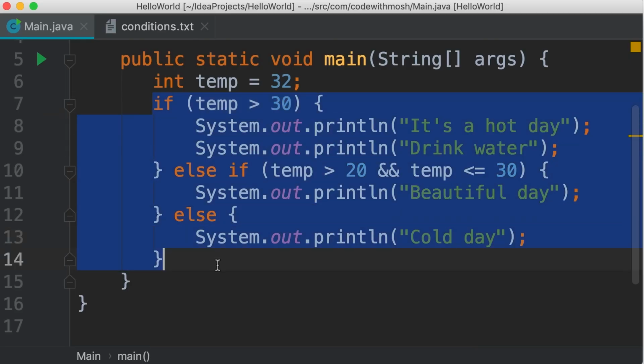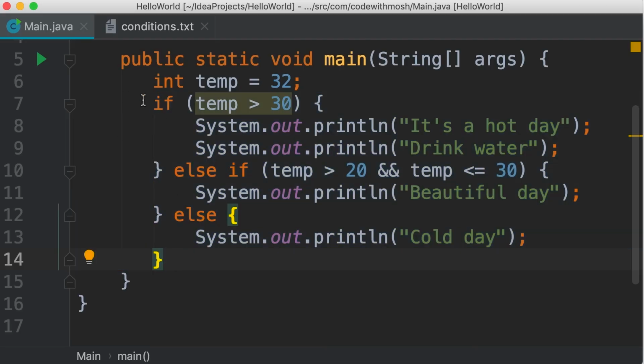Now let me define a few terms. Here we have an if statement, and this statement has three clauses or three sections. Here's the first clause, here's the second clause, and here's the third clause. Pay attention to how I have formatted this if statement. So first we have the if clause. The else if and else clauses are placed after these right braces. So we have some kind of hierarchy here. Here we have a parent followed by two children.